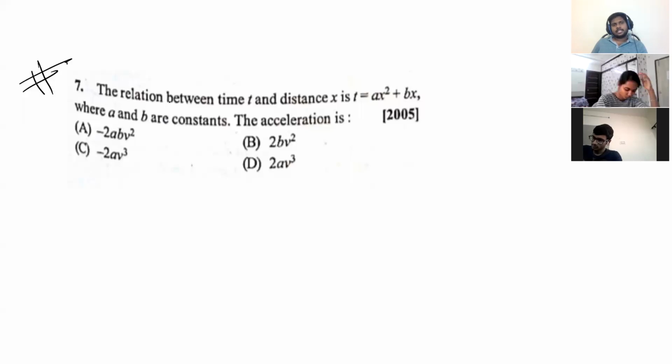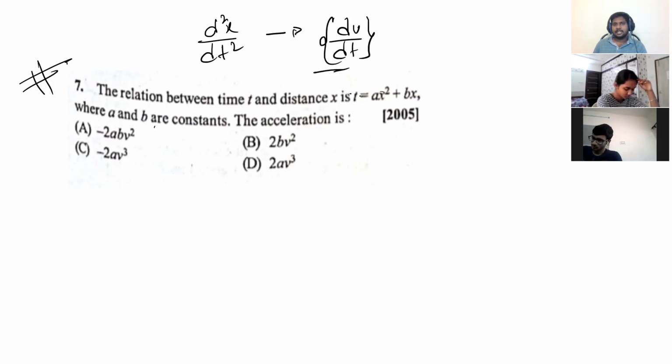The relation between time t and distance x is t is equal to ax square plus bx, where a and b are constants. The acceleration is, the one thing, acceleration is what? d2x by dt2, or dv by dt.